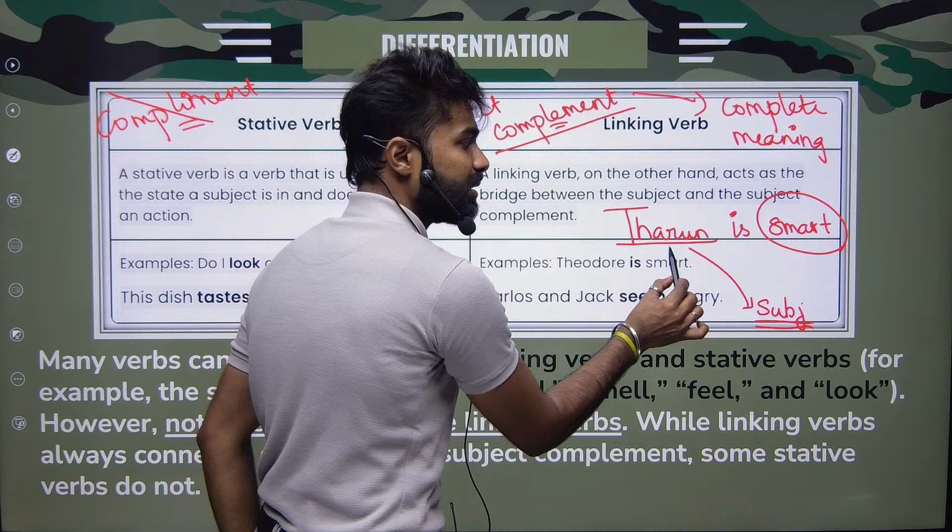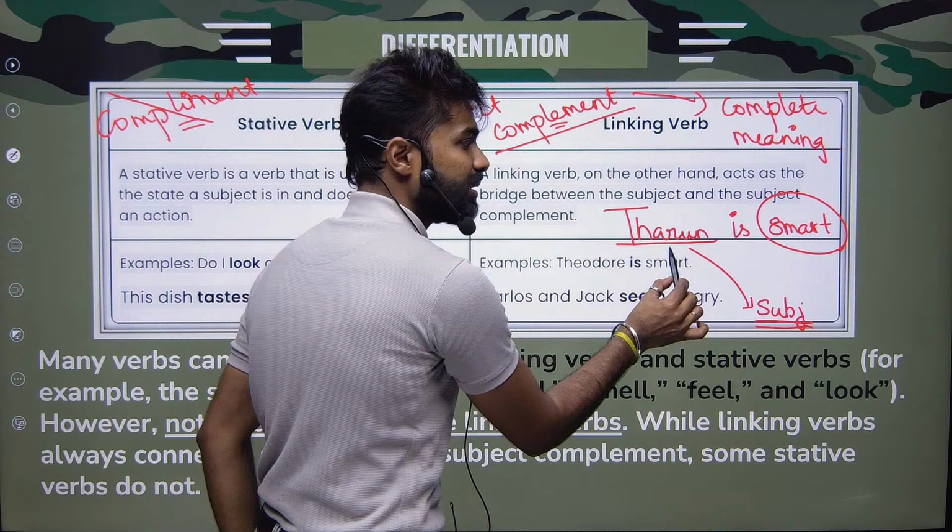Yeah. So a stative verb is a verb that is used to express the state of a subject and does not show an action. See, I've already told you. For example, do I look good in this dress? Here, look is not an action. I am asking something. Do I look good? Okay. Do you believe me? Believe, look, understand, know, leave. All these are my state of being, not an action.